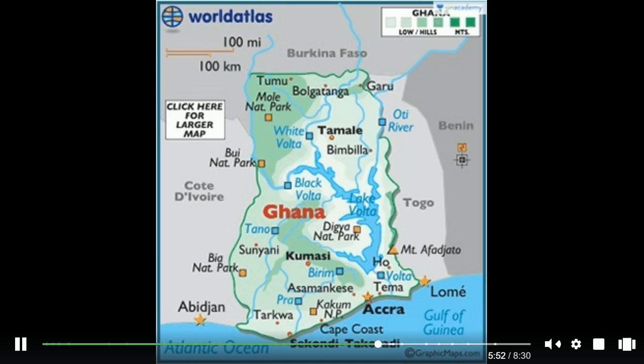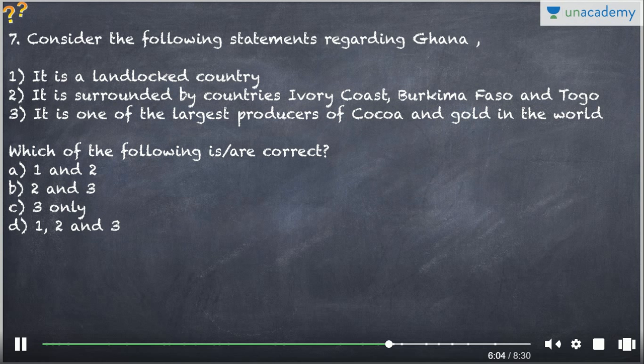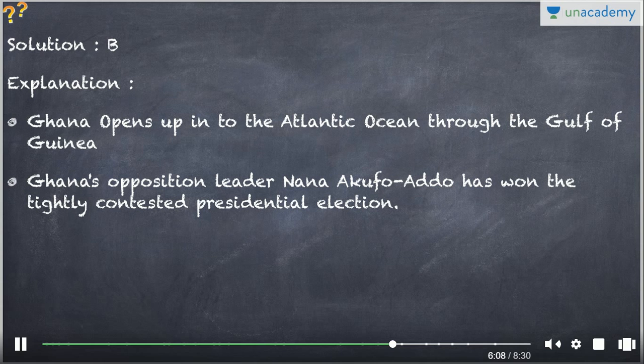If you look at the map, it opens to the Atlantic, the Gulf of Guinea, Cape Coast. Ghana is here. This is Cote d'Ivoire, that is Ivory Coast. Burkina Faso and Togo, and Benin is here. So that is why the first statement was incorrect. It is not a landlocked country. Second and third statements are correct. B, second and third, is the correct option.